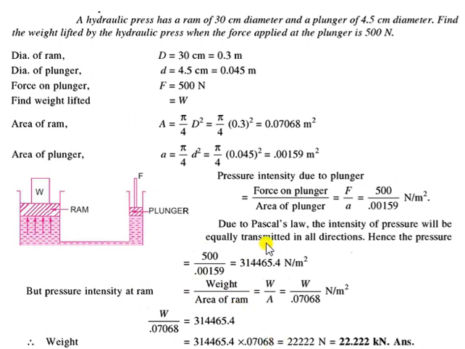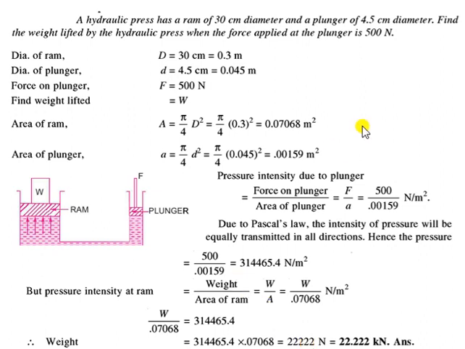You know the diameter of the ram is given, so from here the area of the ram is calculated. So W, the weight, divided by the area of the ram will be equal to the pressure intensity, which we have already calculated at this point. So if you equate them, you will get the weight to be nearly 22,222 Newton.